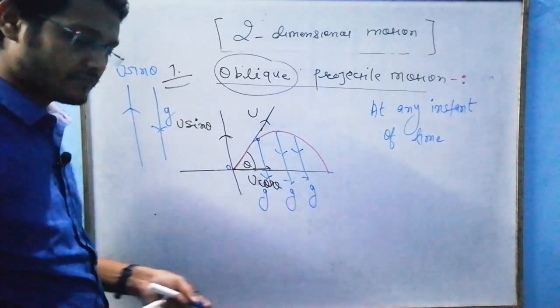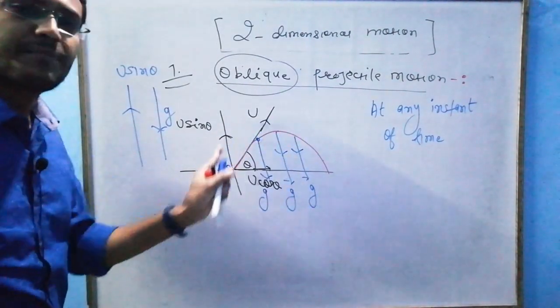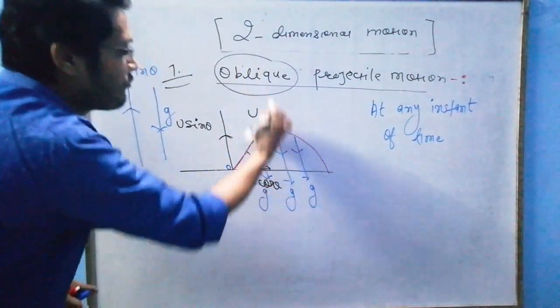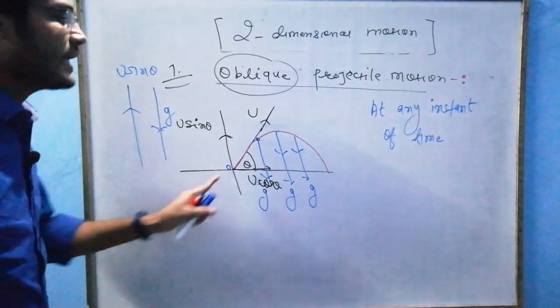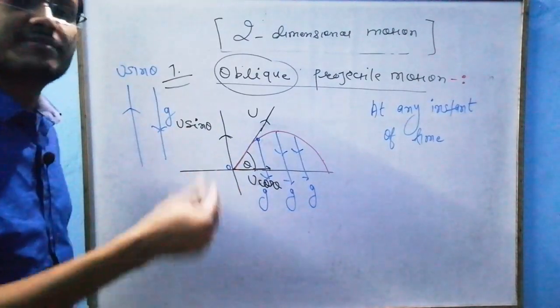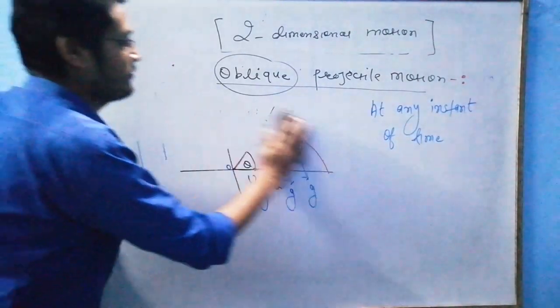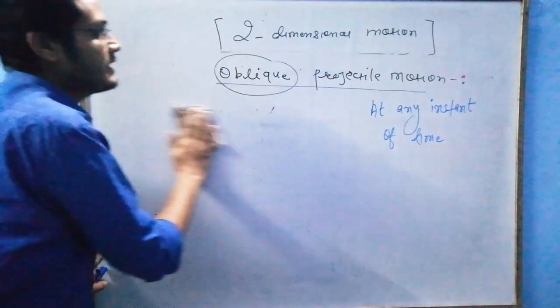Fine. So now you got this concept why this path is parabolic, because in y direction the motion is deaccelerated. So I can take g as minus g because it is called retardation. Fine. Now let us see. I am drawing the graph.